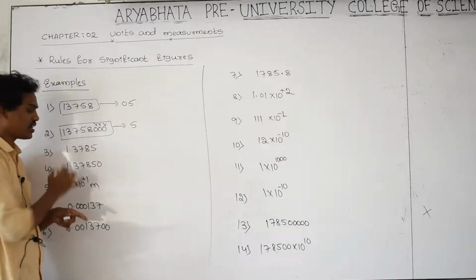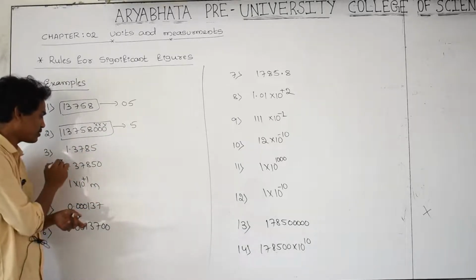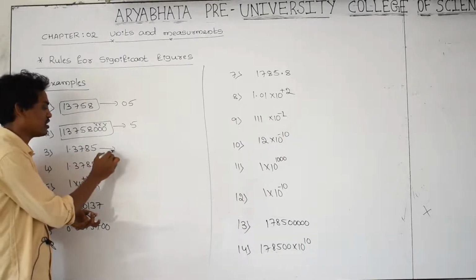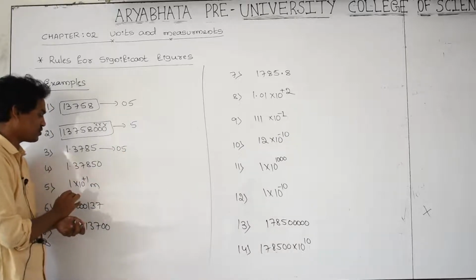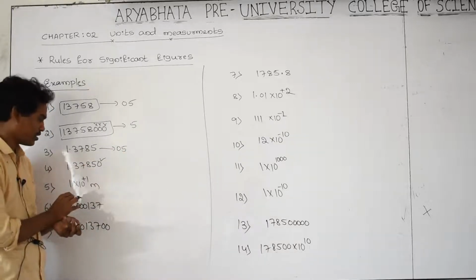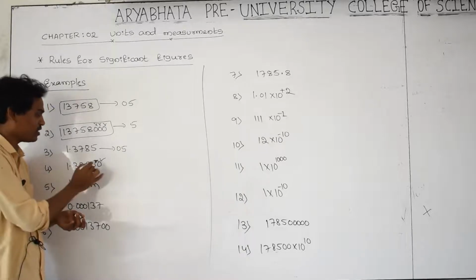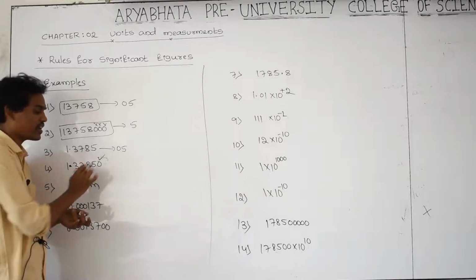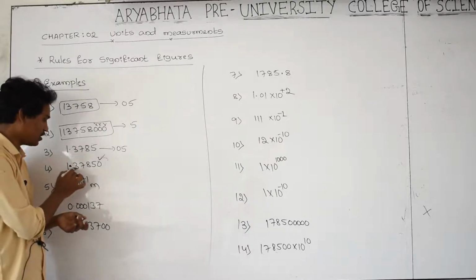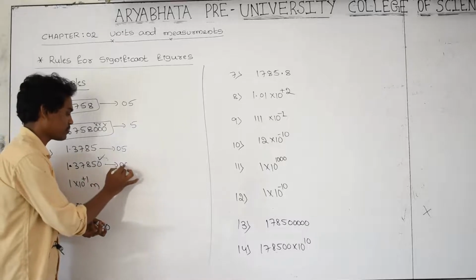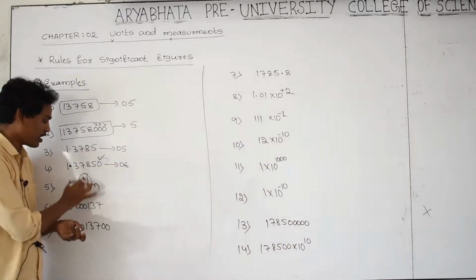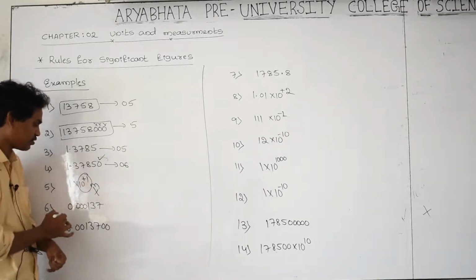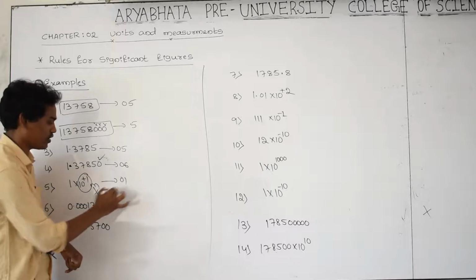And next, this is having a point here, a decimal. If it is a decimal, consider all are significant. 1 2 3 4 5. Answer is 5. And next one is, you can consider this 0 because here is the point. If the point is not there, then don't consider the 0, but here the point is there, the decimal is there. If the decimal is there, you can consider the 0. Then how many significant? 1 2 3 4 5 6. Answer is 6. Then the powers we are not taking in order to express the significant digits. Remove the power or scientific notation. How many significant digits? Answer is 1.